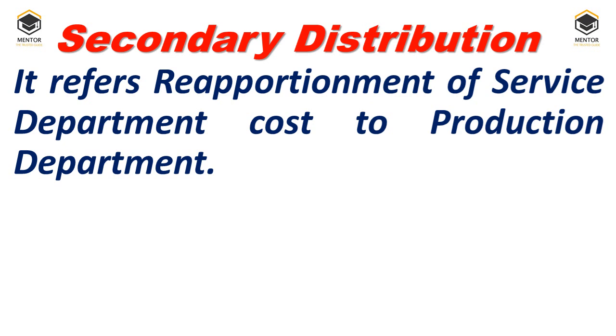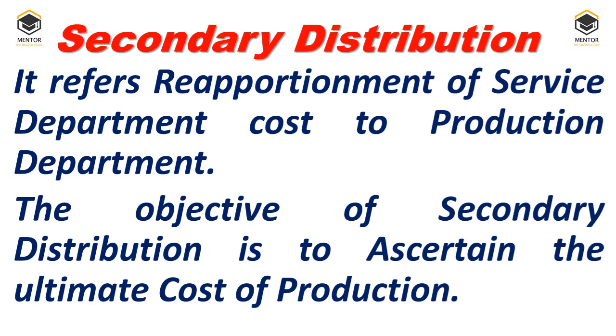Why will we do this? In order to find out the actual cost of production with regards to overhead expenditure, because ultimately production cost is to be ascertained to decide the selling price of the product or many other reasons. So the objective of the secondary distribution is to ascertain the ultimate cost of production, right? That's the reason why we will again redistribute the service department cost to the production department. Clear?